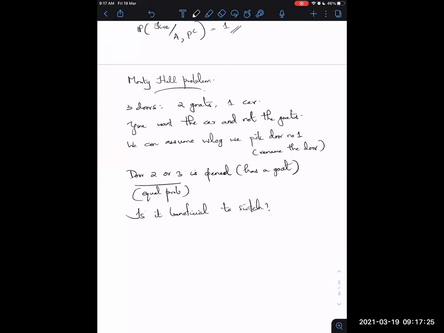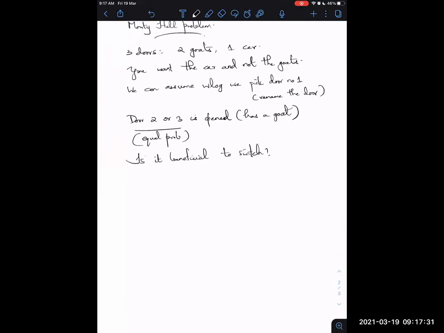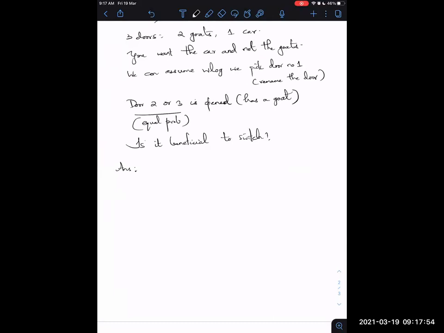Okay. Fine. So now let's proceed to see how we are going to solve this problem. So as you guys have already said, the answer is going to be that it's beneficial to switch. And the 2/3 explanation that I've got till now is not the right way to look at it. So there are many ways how this problem can be solved. And the 2/3 explanation is not that simple just to say that it's 2/3 because the 1/3 part is left out or something like that. To understand this formally, let's look at the counter argument.